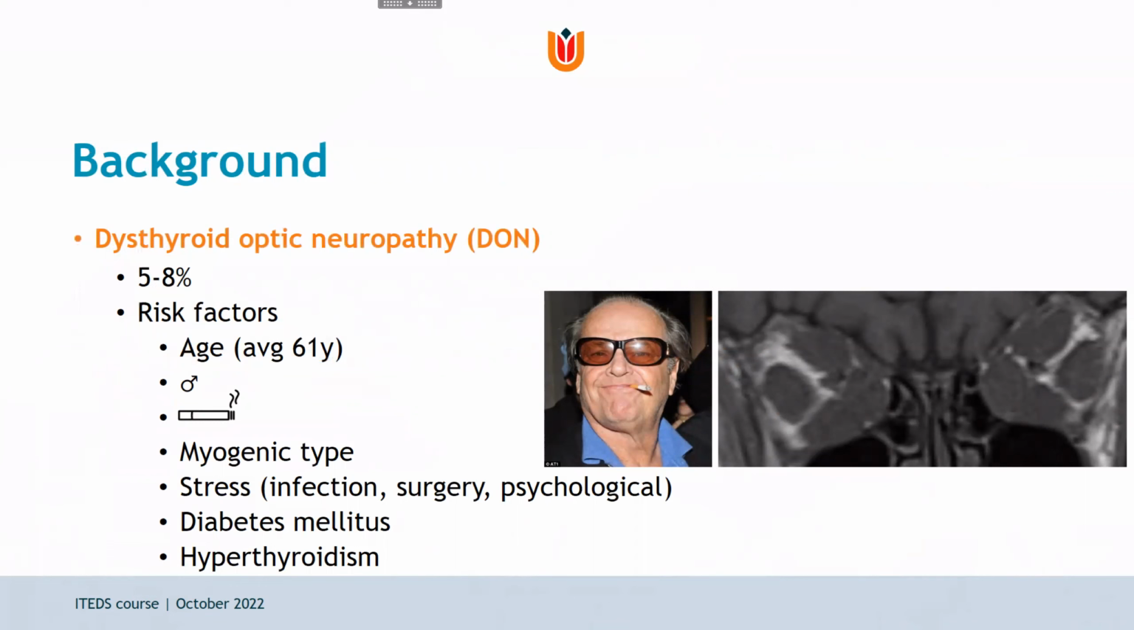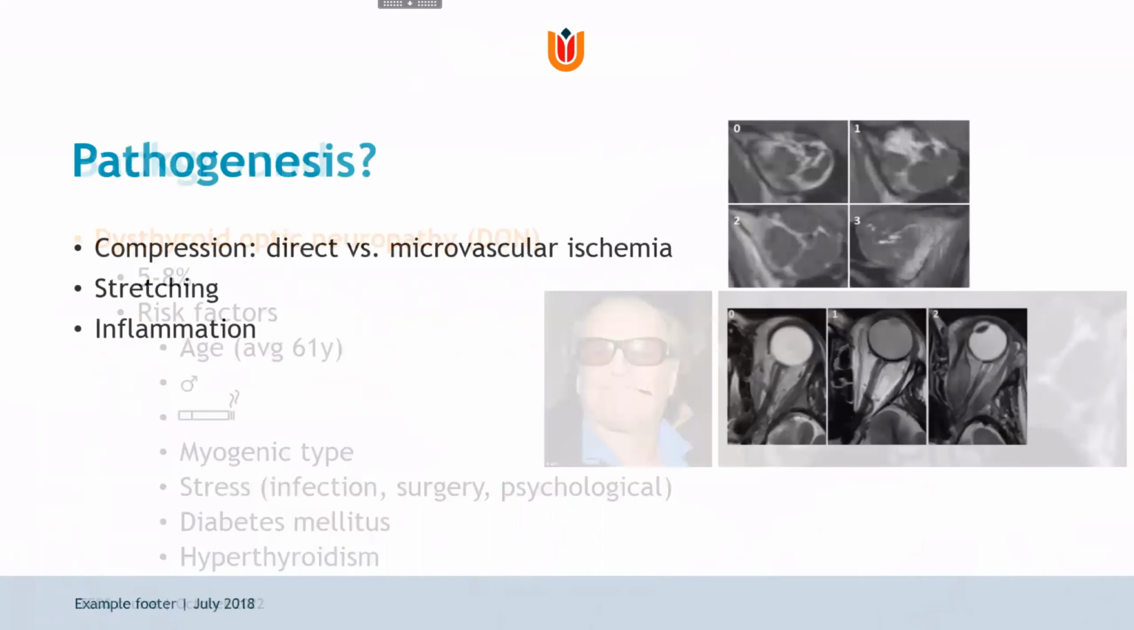The main risk factors are higher age. It has a higher male to female ratio compared to normal Graves orbitopathy. Smoking is definitely a risk factor. The myogenic type compared to the adipogenic type. Stress, whether it be from infection, surgery, or psychological stress like the loss of a loved one or a divorce, for example. Diabetes, probably due to vasculopathy and hyperthyroidism.